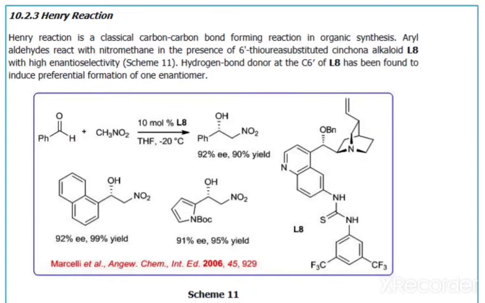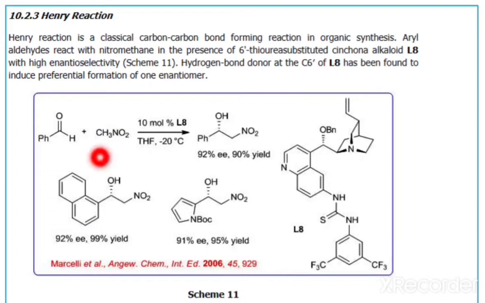First, we discuss the Henry reaction. The Henry reaction is a classical carbon-carbon bond formation reaction in organic chemistry, and it is a combination of a nitroalkane and an aldehyde or ketone in the presence of base to form beta nitro alcohol. That means in the Henry reaction, the starting material is nitroalkane plus aldehyde or ketone in the presence of base, or some little amount of solvent, to give beta nitro alcohol.